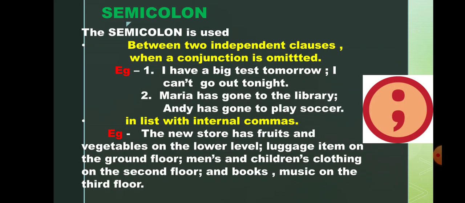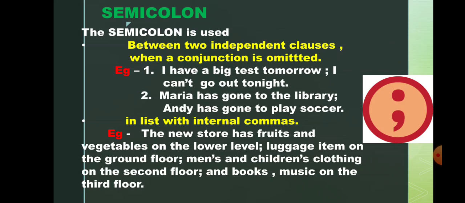Next is semicolon. It is used between two independent clauses when a conjunction is omitted. So we use semicolon between two independent clauses when a conjunction is not used. Example: I have a big test tomorrow; I can't go out tonight. As you can see, both are independent clauses, and we separate them by putting a semicolon. Second: Maria has gone to the library; Andy has gone to play soccer.